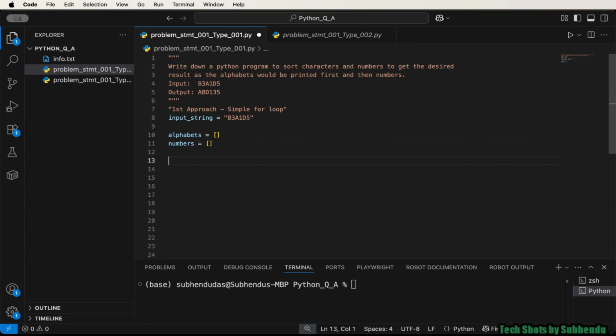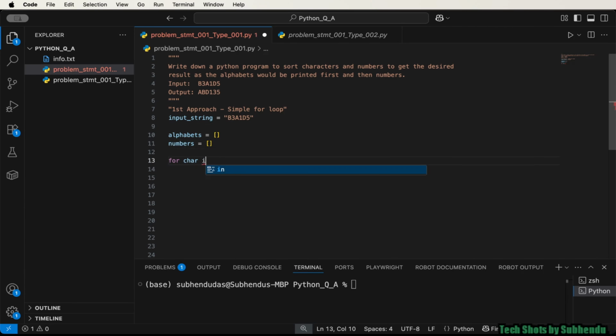Right? Now we need to write a for loop so that we can traverse through this input string and validate each character, whether it's an alphabet or it's a number. If it is an alphabet, then we'll be adding that character in this alphabets list. If it's a number, then we'll be adding that character in this numbers list. Okay? Let me write that for loop.